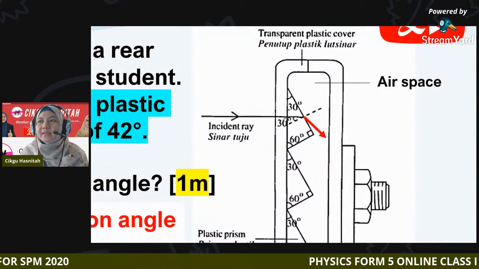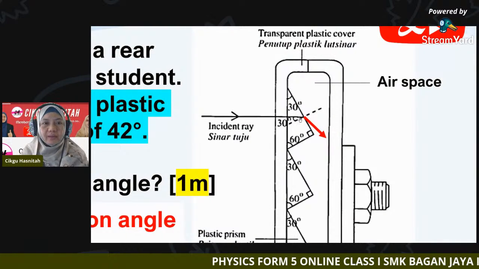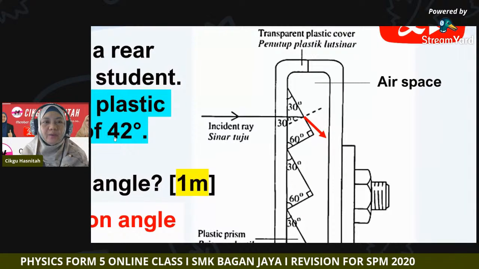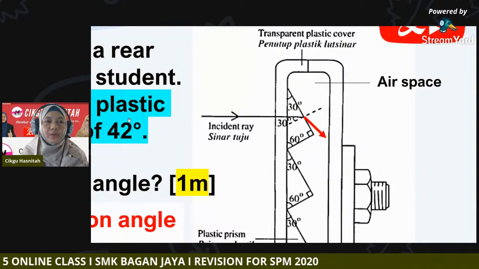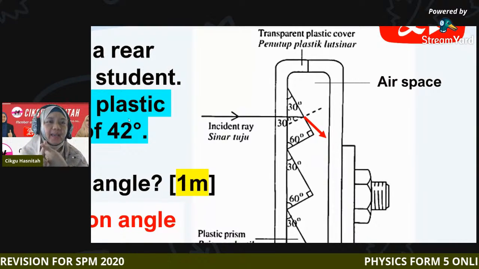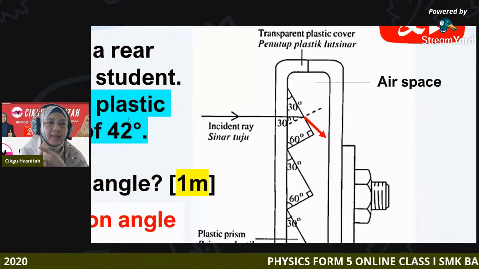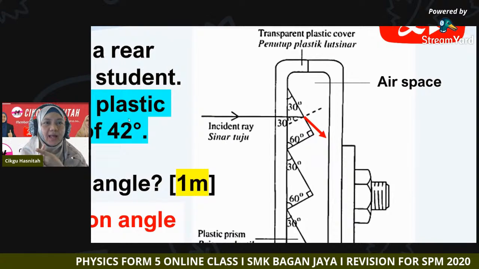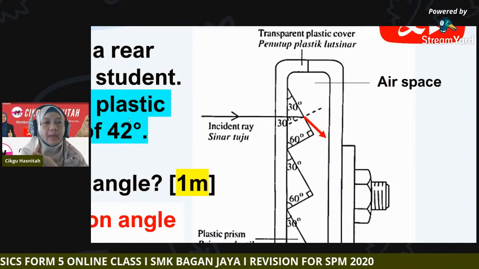So angle of incidence is 30 degree, and it's given that the critical angle of the prism is 42 degree. So I is less than critical angle. I is 30 degree, critical angle is 42. So I less than C, what will happen?